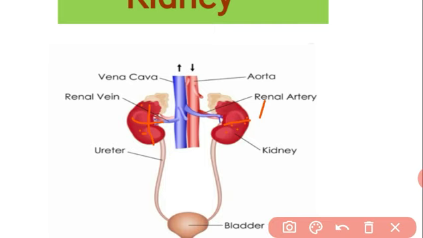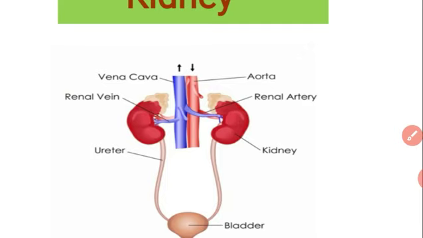it from our body. See, student, the excretory system consists of two kidneys, two ureters, the urinary bladder and the urethra. The renal artery and renal vein: the word renal belongs to the kidney, meaning whatever blood vessel enters the kidney or leaves the kidney, we use the word renal, renal artery and renal vein.